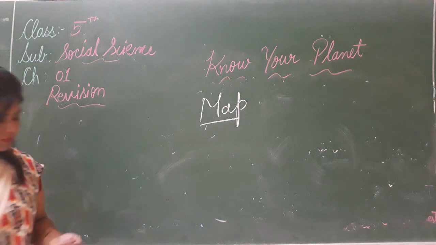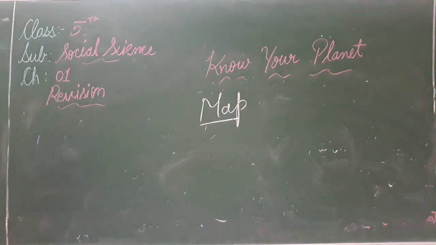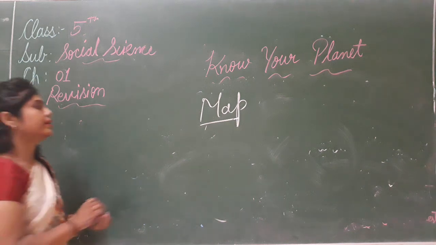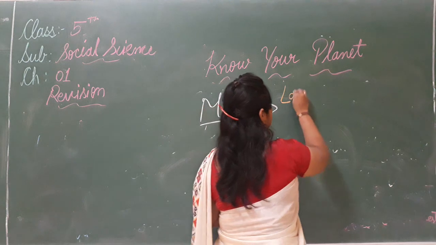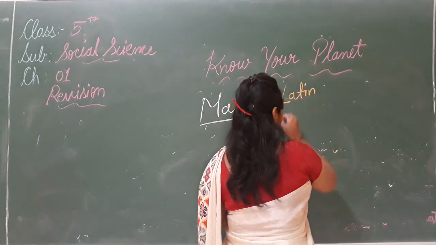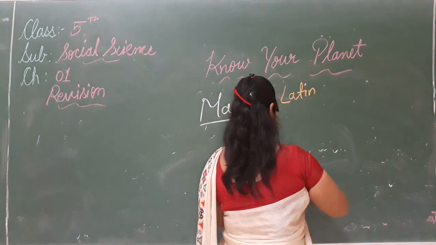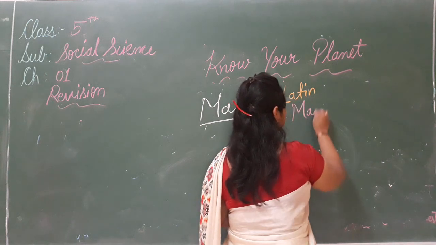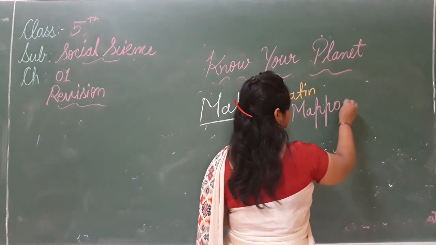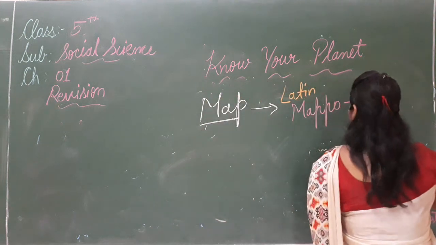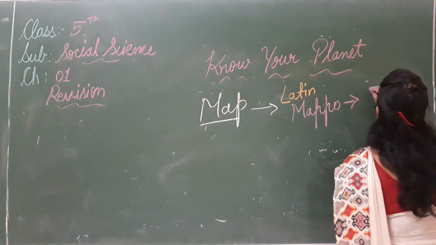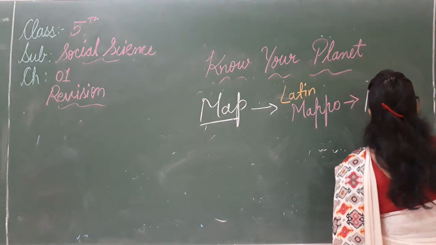It comes from the Latin word mapo, which means napkin, जिसका मतलब क्या था?